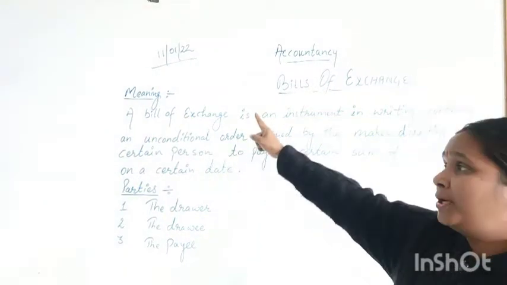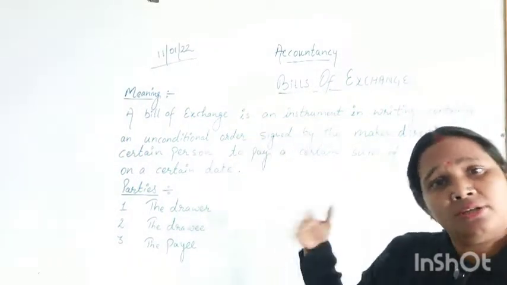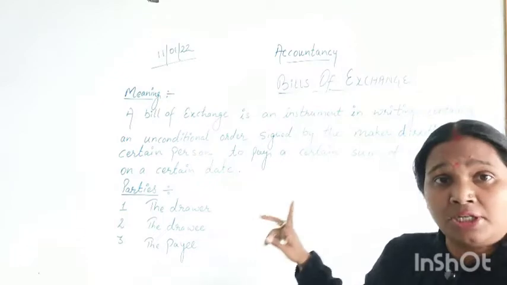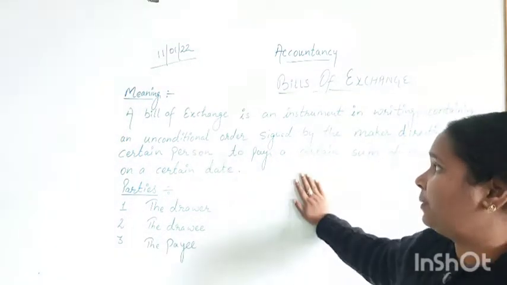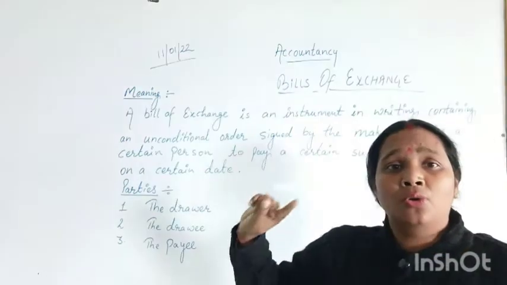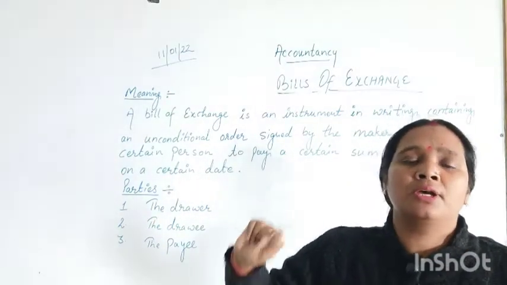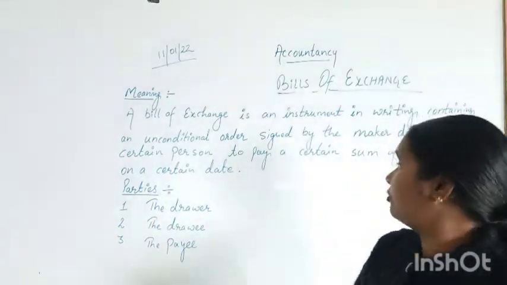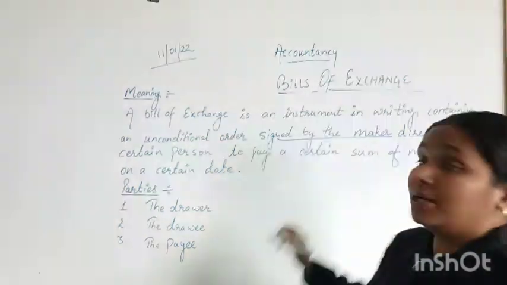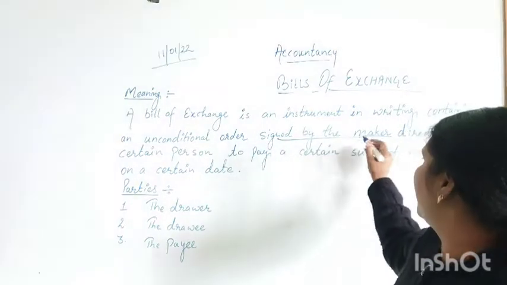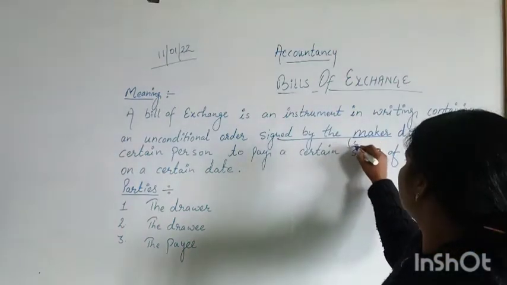Bill of exchange is a document that should be in written form. And what should be written in that document? There should be a particular person who has to promise to give a certain amount of money, signed by the maker. Who will be the maker here? The seller.